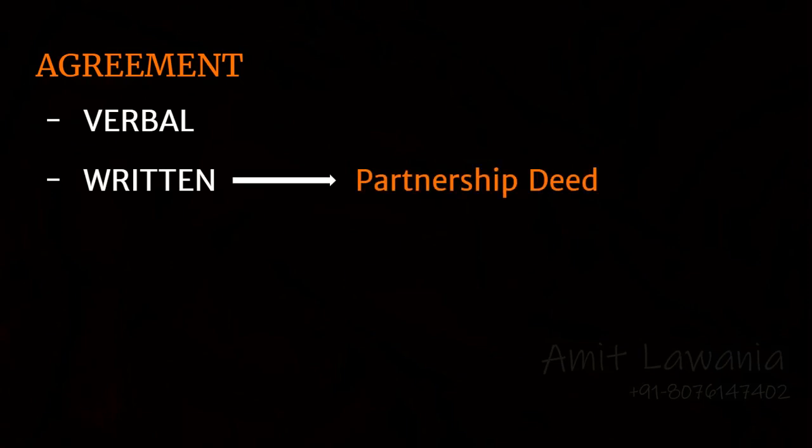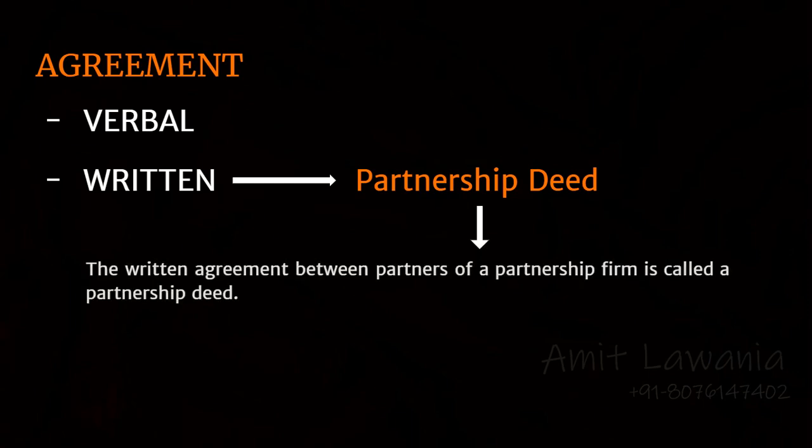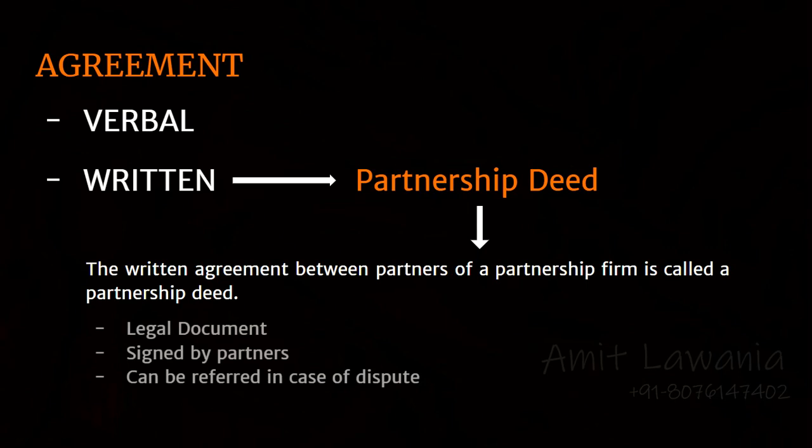Now let us learn what an agreement is. Agreement can be verbal or written. A written agreement is called a partnership deed. Let's define it then. The written agreement between partners of a partnership firm is called a partnership deed. This is a one-line question that can come in your examination, so you may learn this definition again. See, it's easy marks for the taking if it comes.